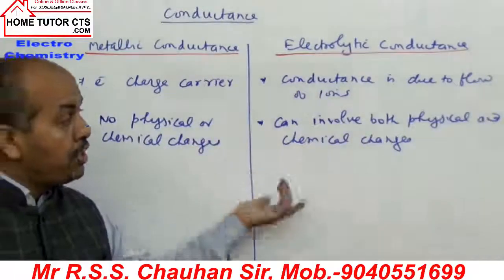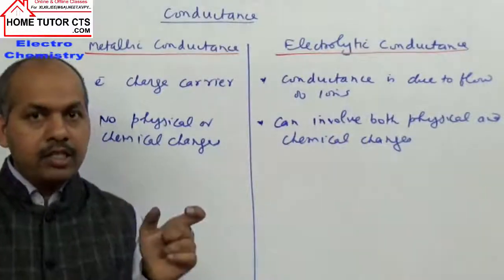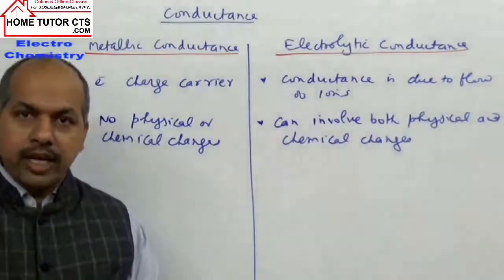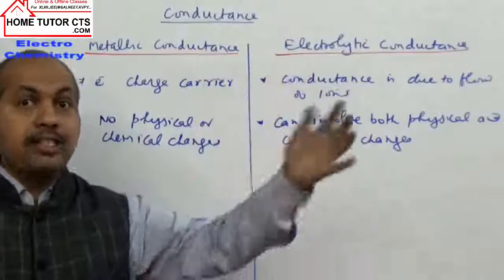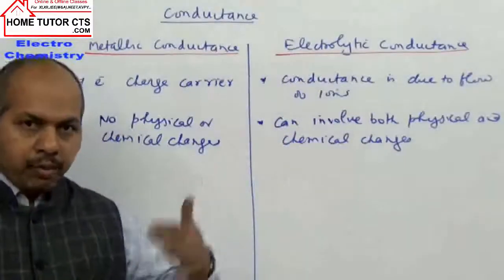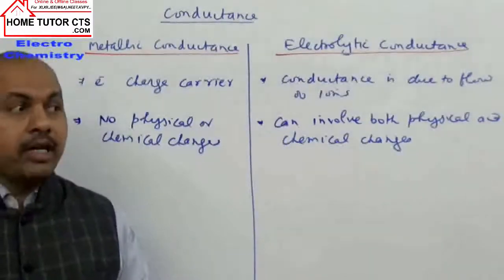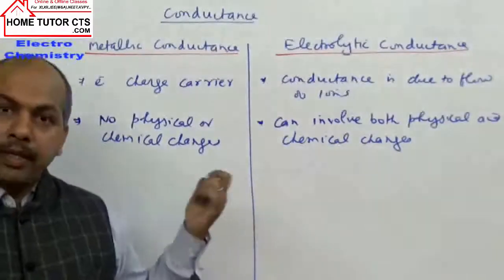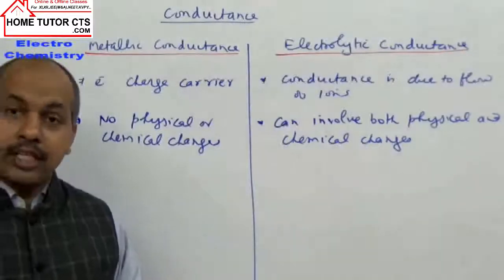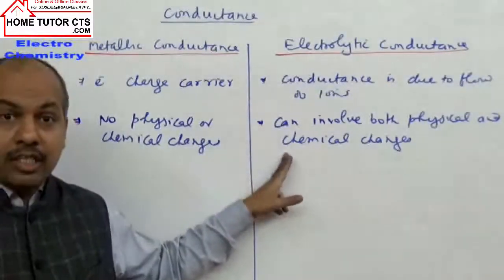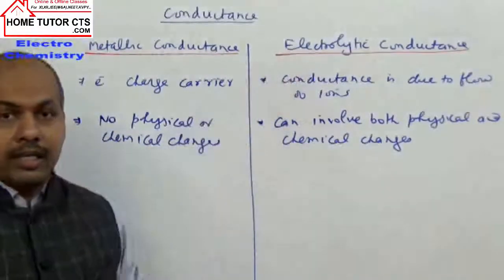And regarding physical changes, suppose we take molten NaCl. Cl negative ions go to the anode, an oxidation reaction takes place, liberating Cl2 gas. From the solution we get Cl2 gas, a phase transformation. Sodium ions take up electrons at the cathode, a reduction of sodium ion to give sodium metal. Again that is a physical change. From solutions we are getting gases or solids. We can call this a physical change, whereas in chemical changes, redox reactions are happening in electrolytic conductance.